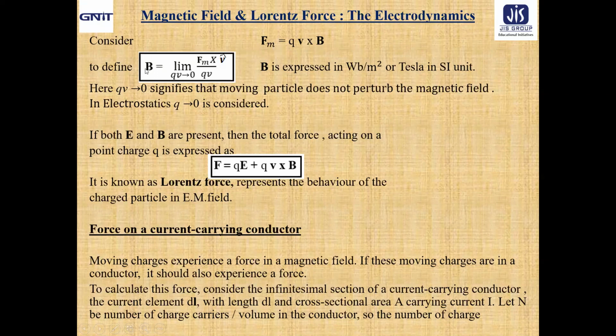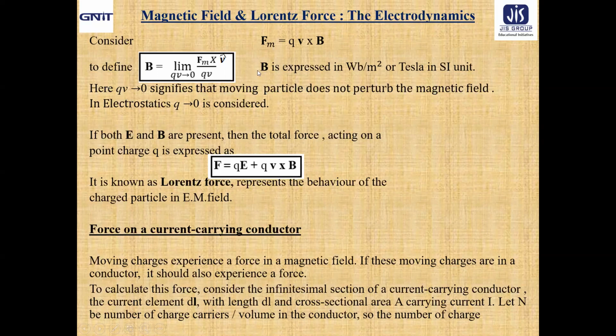Now, since B is a vector, how to realize it? Fm cross B cap, the unit vector along V, divided by QV in the limit QV tends to 0. Now, the limit QV tends to 0 signifies that moving particles should not perturb the magnetic field, just as we encountered in electrostatics that Q tends to 0, where Q tends to 0 means the point charge we have taken as a test charge should not perturb the electric field produced by the source charges. Similarly, here QV tends to 0 signifies that moving particles should not perturb the magnetic field.